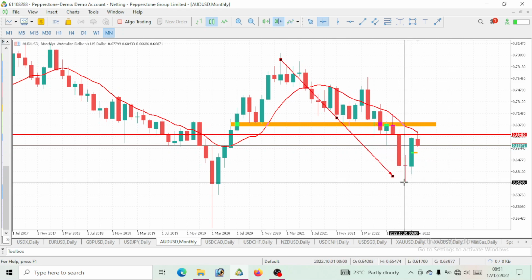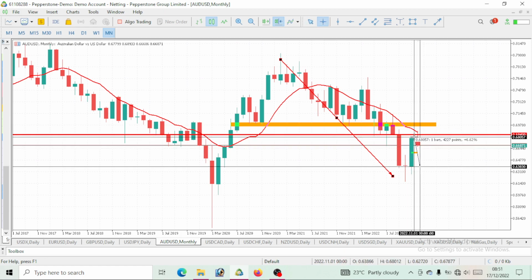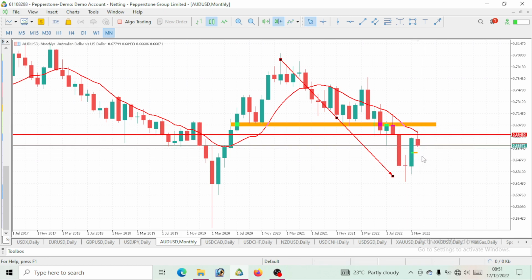Now, if you take a look at the month of October, price started changing its direction. DXY started falling. That is why any other pairs we were trading against our DXY tend to give us a bullish move. So we can see this huge candlestick wick here. Price showed indecision. Then in the month of November, DXY actually fell hard. This is one of the reasons why we had a bullish move on AUD USD.